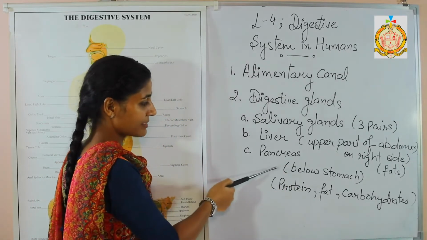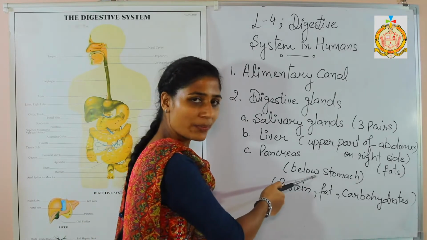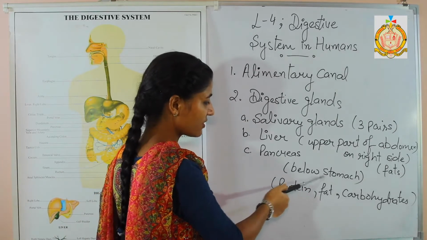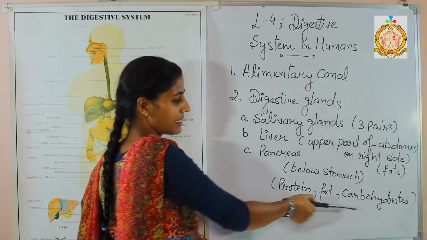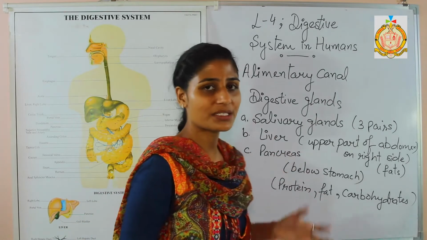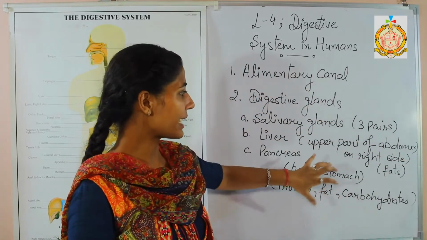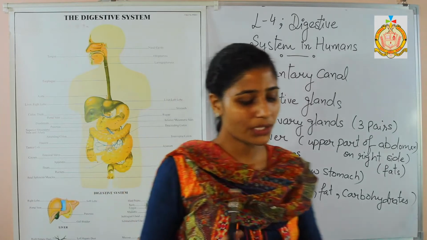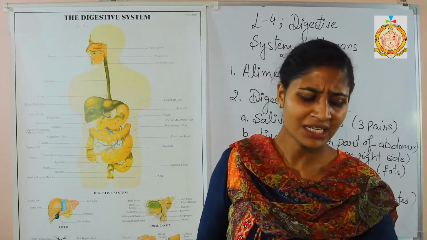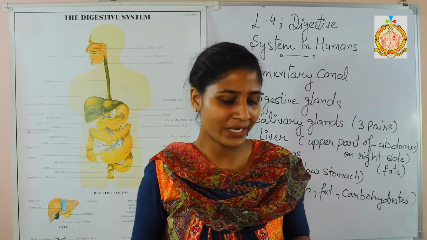Third one is the pancreas. What is the location of the pancreas? It is present below the stomach. What is the function of the pancreas? The pancreas is responsible for digesting the proteins, fats and carbohydrates that are present in the food. So this is the function of these three digestive glands as well as the alimentary canal.